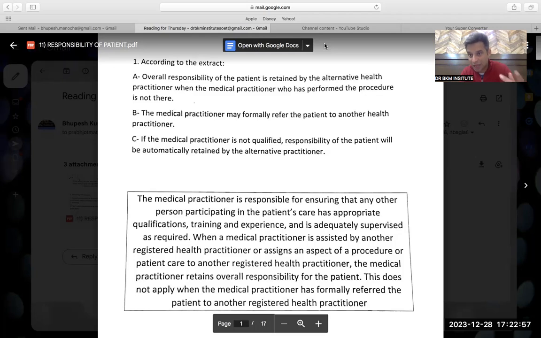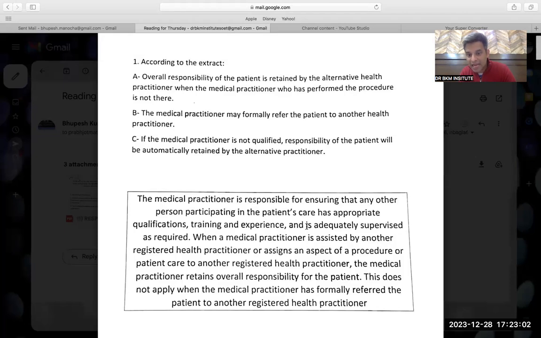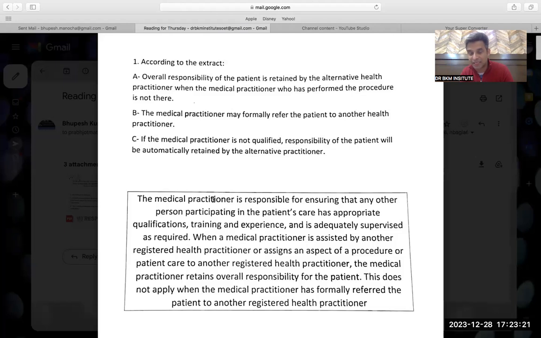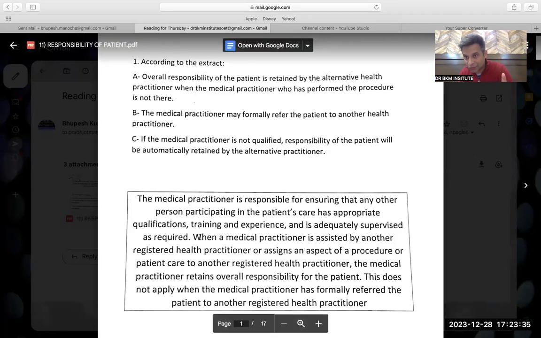Why I'm teaching you this now is that the medical practitioner is responsible for ensuring the staff should be well trained and is adequately supervised. So is plus third form means it is a passive voice. That means the staff should be supervised by the GP, by the medical practitioner. So that is where active and passive helps you to understand a sentence in a better way. The medical practitioner is responsible for ensuring any other person participating in the patient's care has appropriate qualification, training, and is adequately supervised as per the requirement.